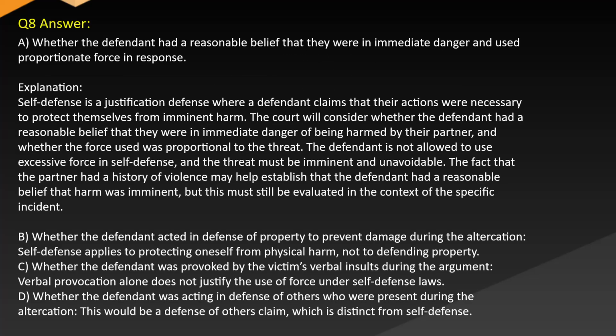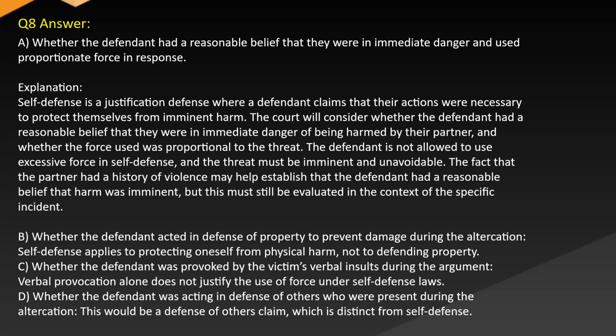Answer A. Whether the defendant had a reasonable belief that they were in immediate danger and used proportionate force in response. Explanation. Self-defense is a justification defense where a defendant claims that their actions were necessary to protect themselves from imminent harm. The court will consider whether the defendant had a reasonable belief that they were in immediate danger of being harmed by their partner and whether the force used was proportional to the threat.